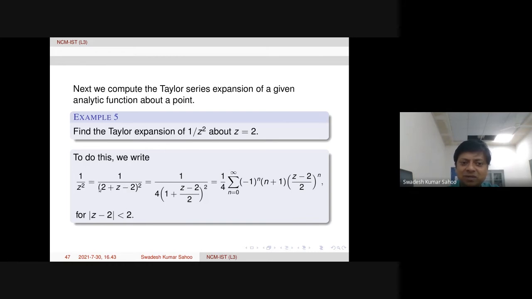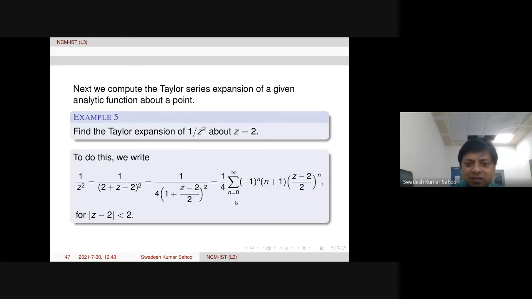After taking this 2 outside, the square is there, therefore 4 is coming, and then 2 is divided here, and this will be 1. Now 1 over (1 plus zeta) whole squared, we know this is the summation of (minus 1) power n plus 1 times (n plus 1) zeta power n, and zeta here I am taking as (z minus 2) over 2. This is well known. In fact, here you can take term by term differentiation of the geometric series 1 over 1 plus z, derivative on both sides, then you will be getting this also.